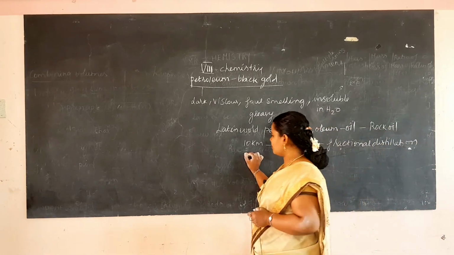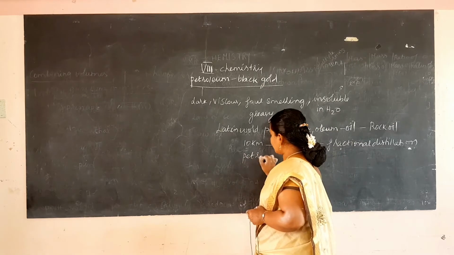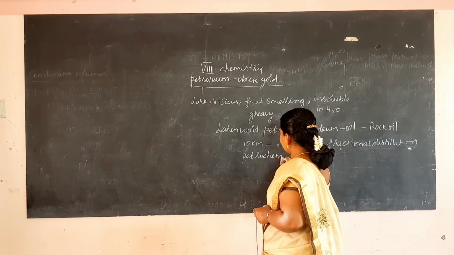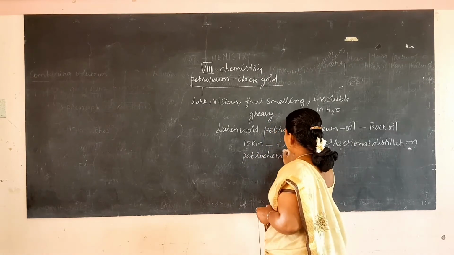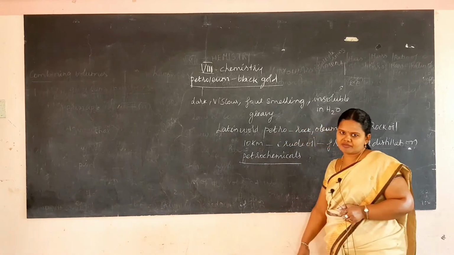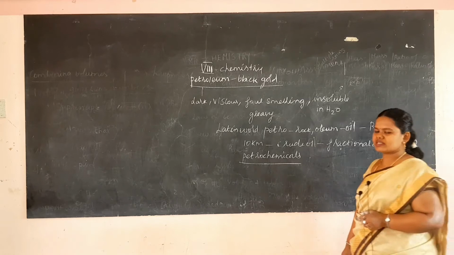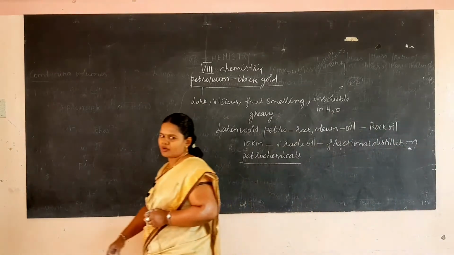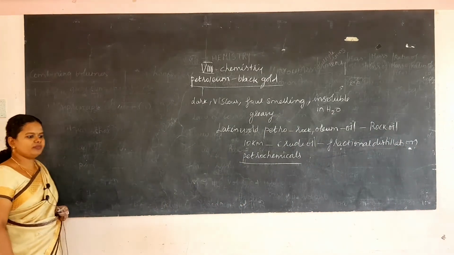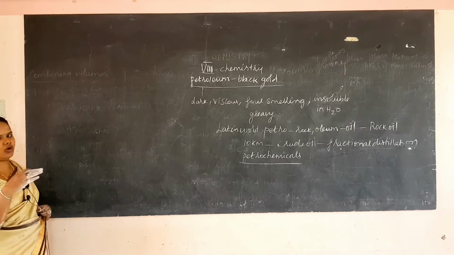The chemicals obtained from petrol are known as petrochemicals. The chemicals obtained from petrol are known as what? Petrochemicals. And now we will see the different uses of petroleum products. The different uses involve many products.